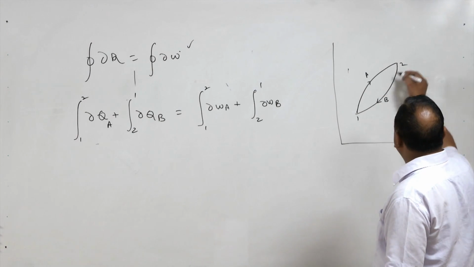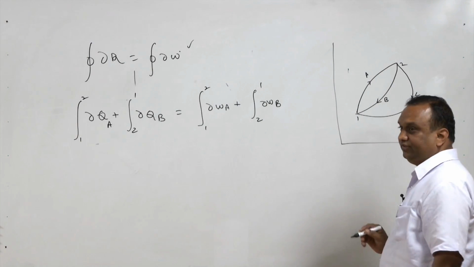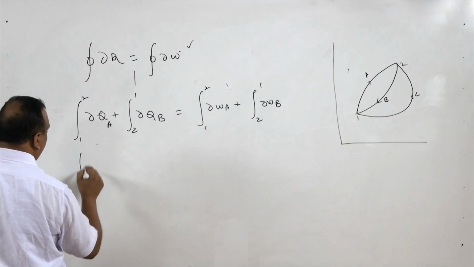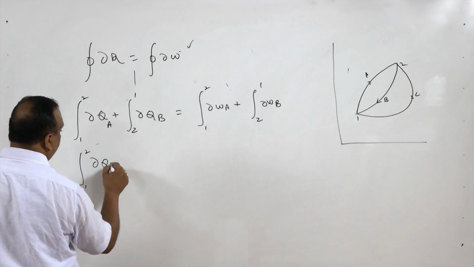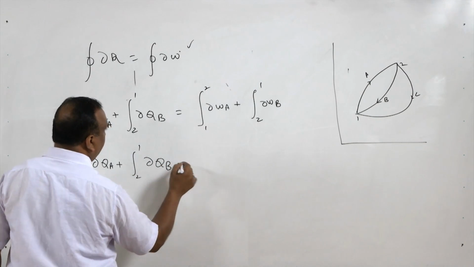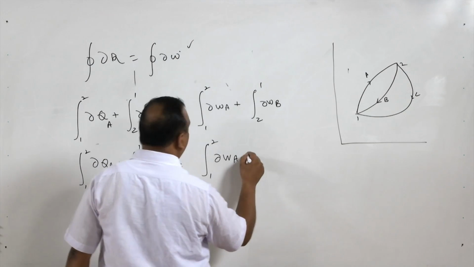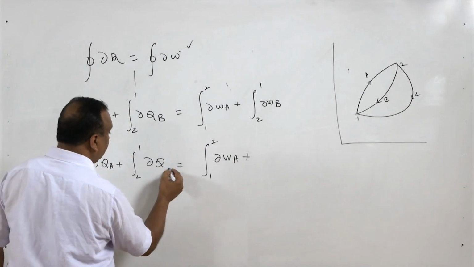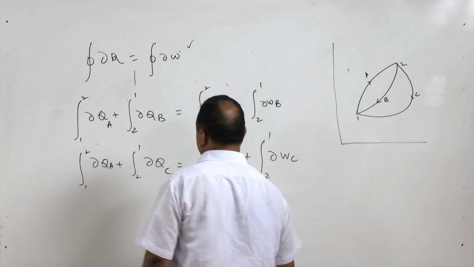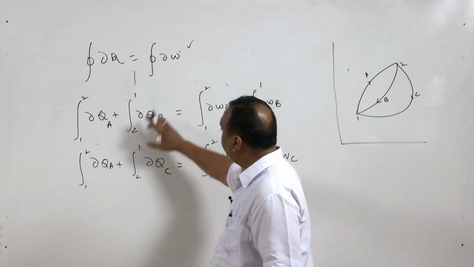Now, instead of coming by B, if I come to state 1 by path C. In this case again we will use this equation: integral 1 to 2 delta Q A plus integral 2 to 1 delta Q C is equal to integral 1 to 2 delta W A plus integral 2 to 1 delta W C. Okay. Now I subtract this equation from this equation.